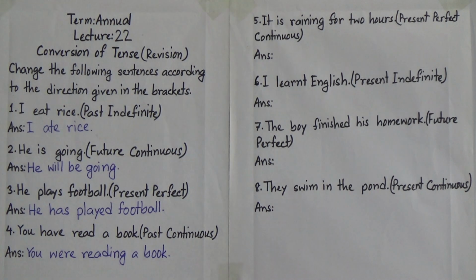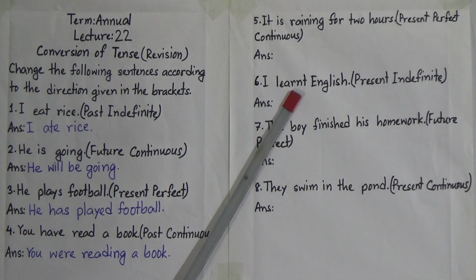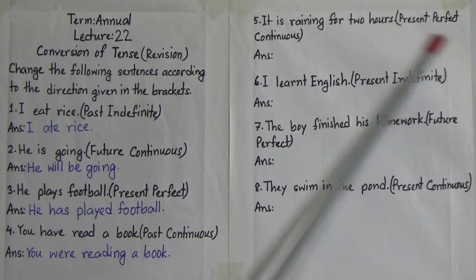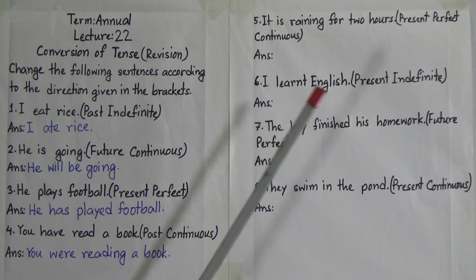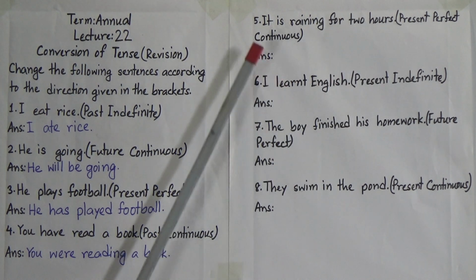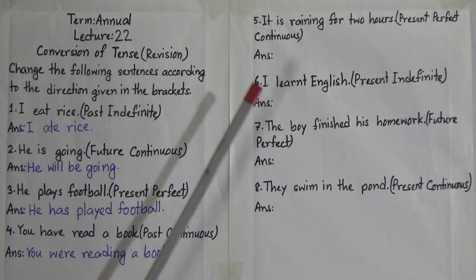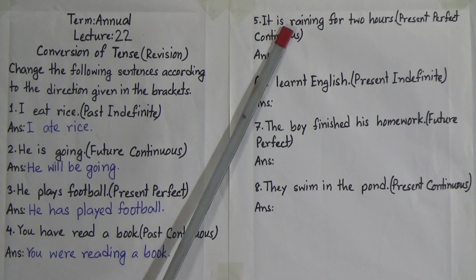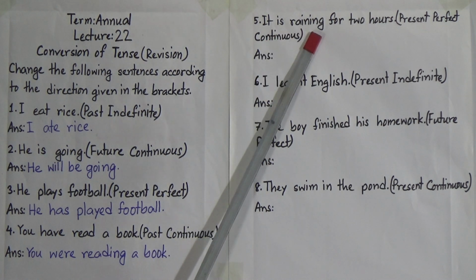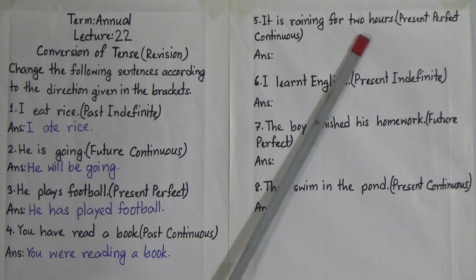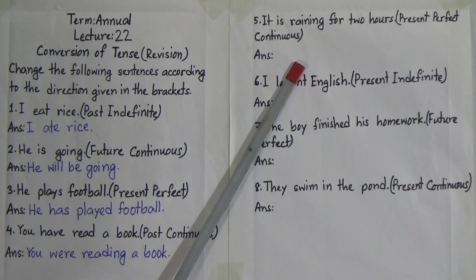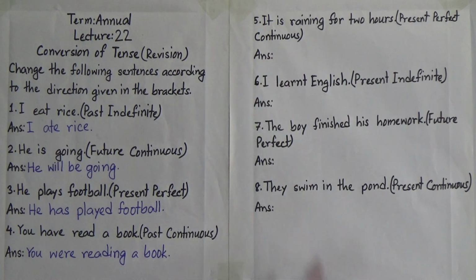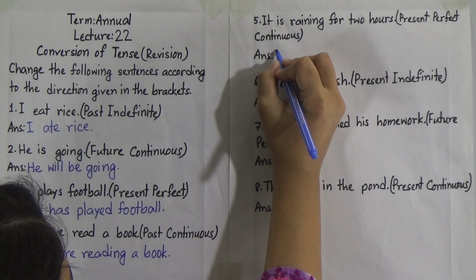Now we will go to number 5. It is raining for 2 hours. We will change it to present perfect continuous tense. So it is raining for 2 hours. Now look, there is the to be verb and then the verb with ing. So it is raining for 2 hours is present continuous tense. Now we will change it to present perfect continuous tense, and our subject is it.